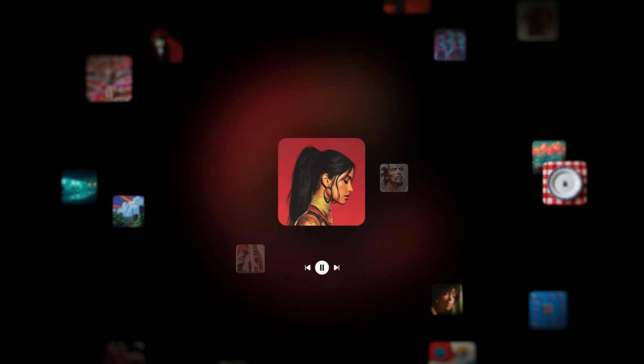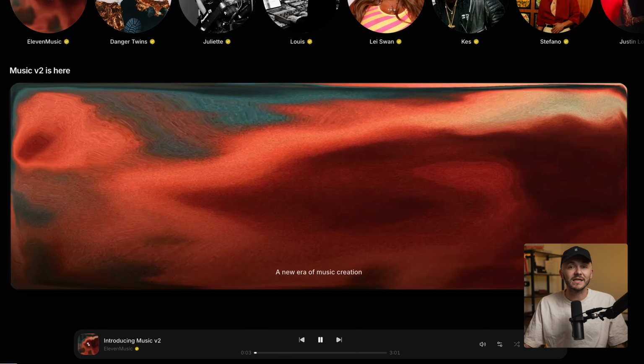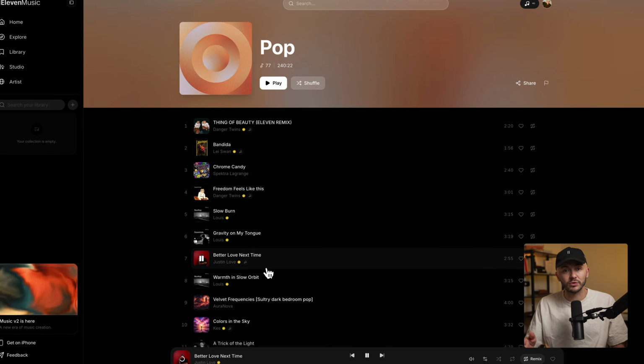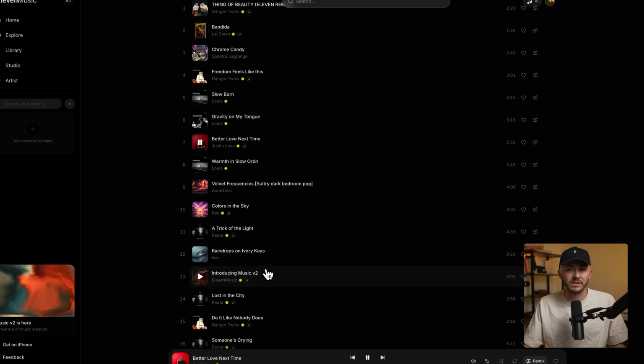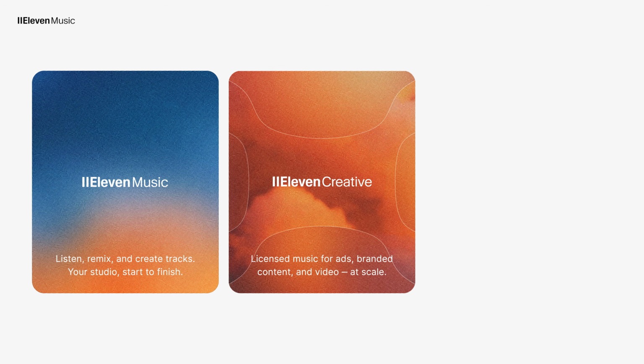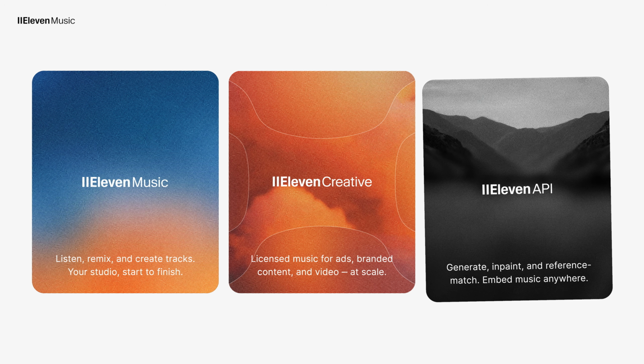Music V2 is the second generation of our generative music model. It sounds better across the board, from vocals to instrumentation to arrangement, and across every genre. It's trained on only licensed data and cleared for commercial use, so every track you generate is yours to use without worrying about sync fees or clearance delays. And it powers 3 of our platforms: Eleven Music for listening, remixing, and creating, ElevenCreative for generating tracks that fit your projects, and ElevenAPI, which is coming soon.